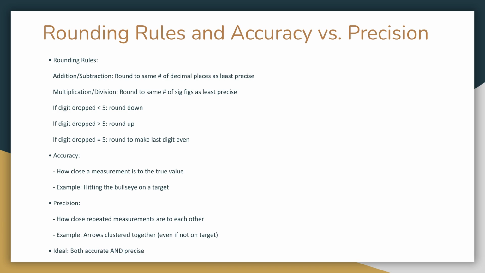Accuracy is how close a measurement is to the true value, like hitting the bullseye. Precision is how close repeated measurements are to each other. Ideally, measurements are both accurate and precise.